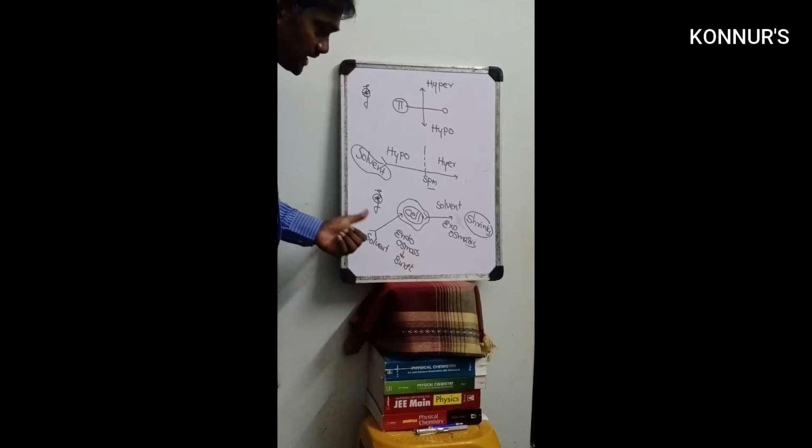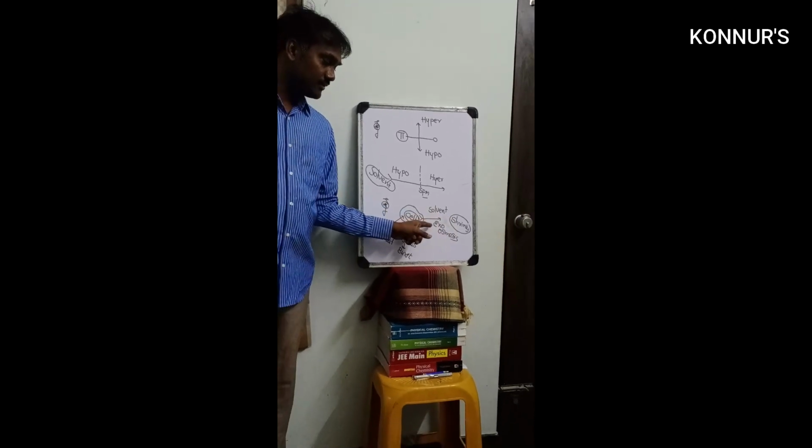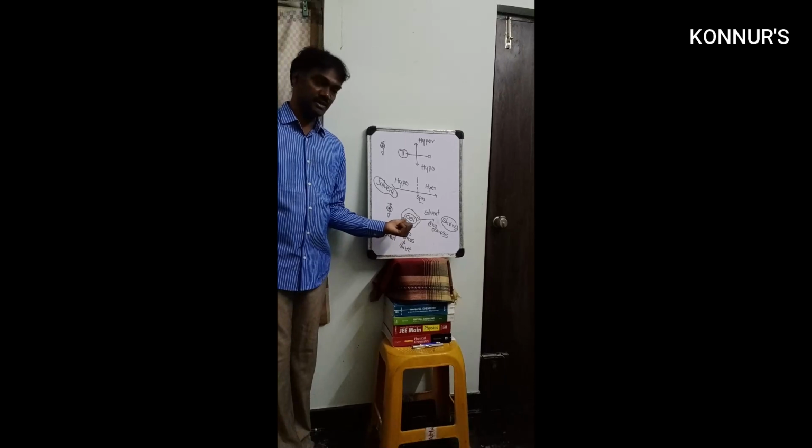At which condition will the cell burst, and at which condition will the cell shrink? They will ask exoosmosis or endoosmosis.